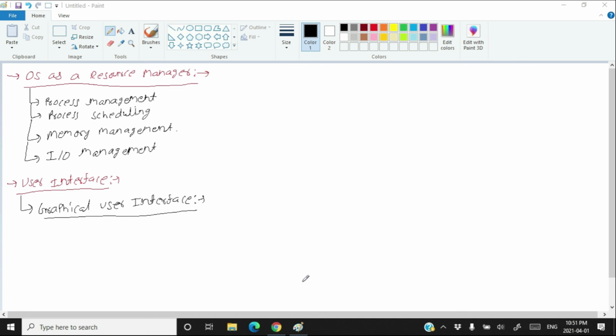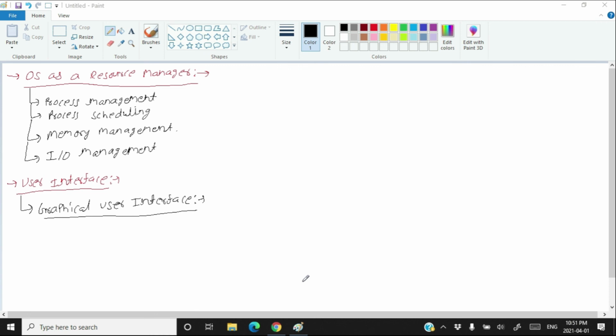So what are the advantages of the graphical user interface? The graphical user interface is easy to understand and even a new user can operate on it on their own. Means you do not need to learn how to use Windows, how to play a song in Windows. You can just switch on the computer and start working on it. Start playing your favorite song, start playing your game. This is the beauty of the graphical user interface. It's very easy to use even for a very naive user.